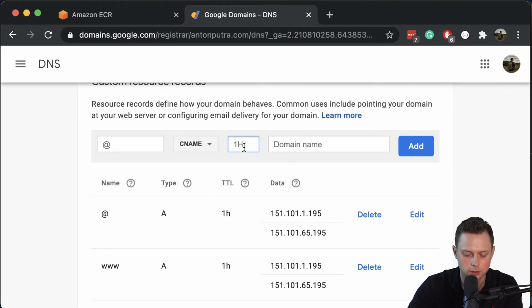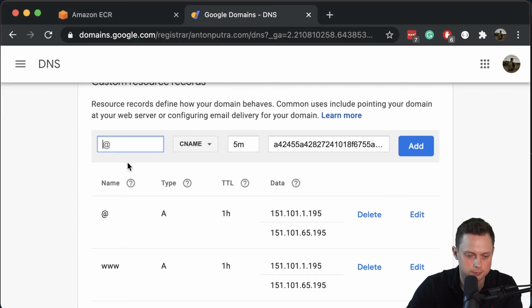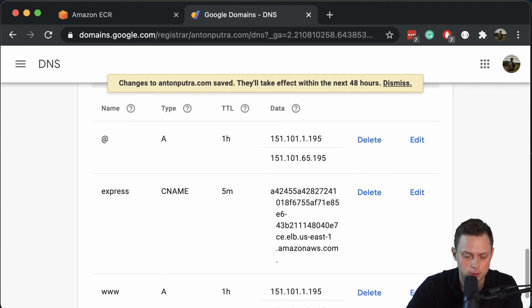I'm going to use the 5-minute TTL, with the DNS name of the load balancer, and here I'm going to specify my express subdomain. Okay, let me add this. It says that it takes up to 48 hours, but usually it takes a few minutes.